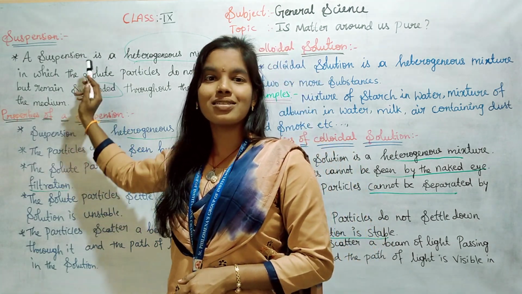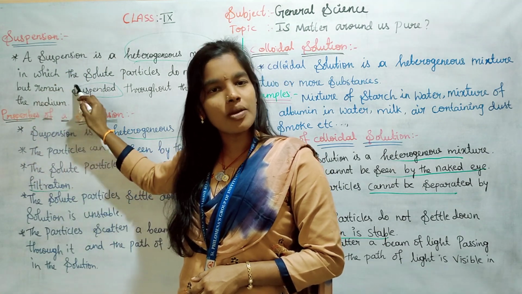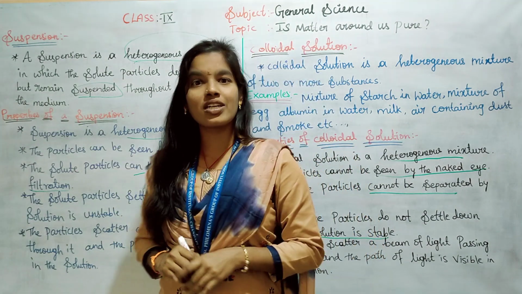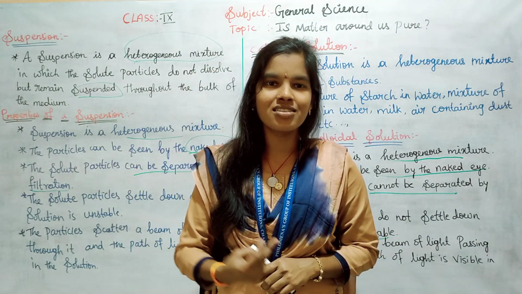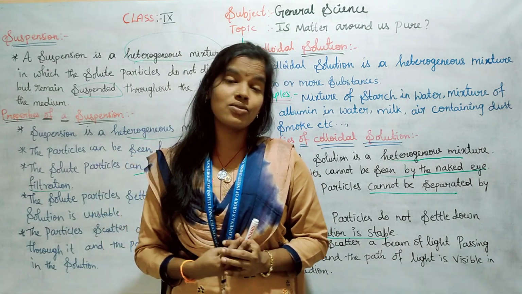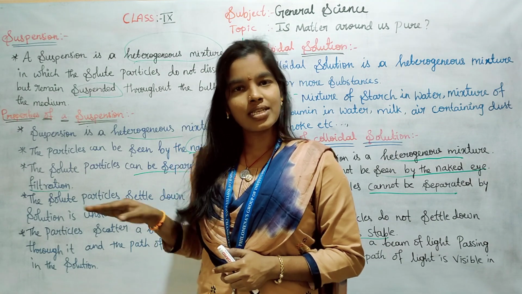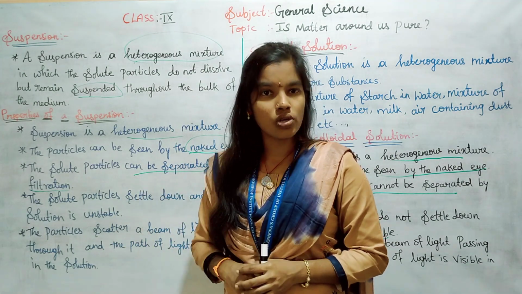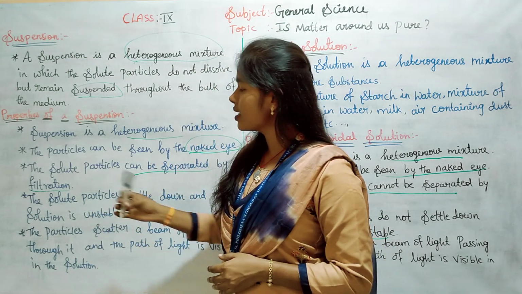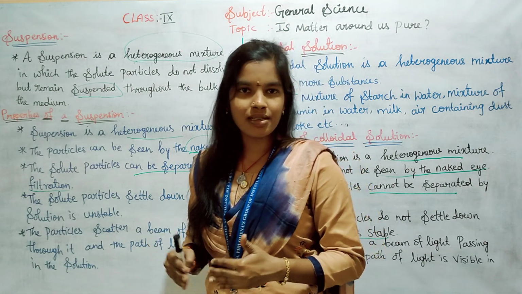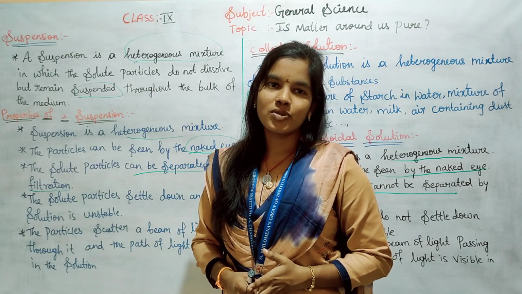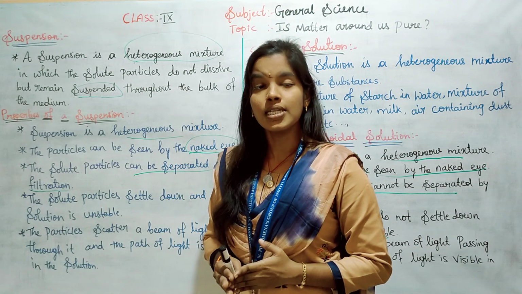So suspension is a heterogeneous mixture in which solid particles do not dissolve but remain suspended. Its properties: first, it is a heterogeneous mixture; second, the particles can be seen by the naked eye; third, the solid particles settle at the bottom. We can separate those solid particles by filtration because the particles are larger. The solid particles do not mix completely, so the solution is highly unstable. And the particles scatter a beam of light, so we can see the path of light in the solution.